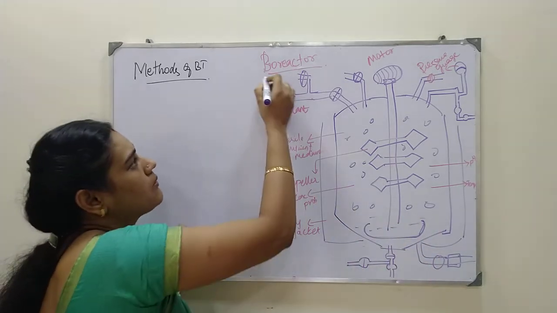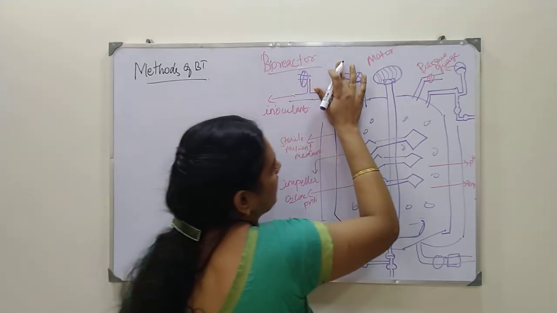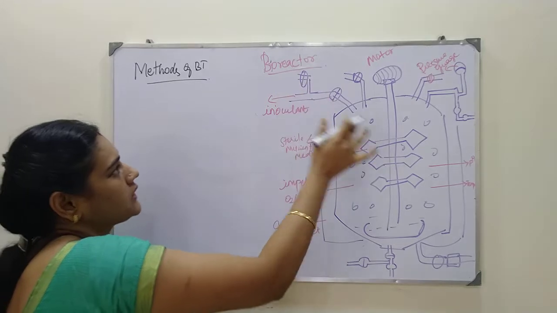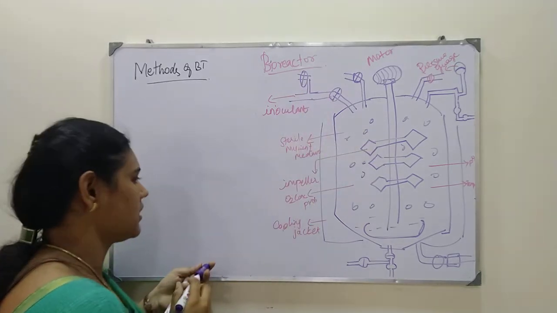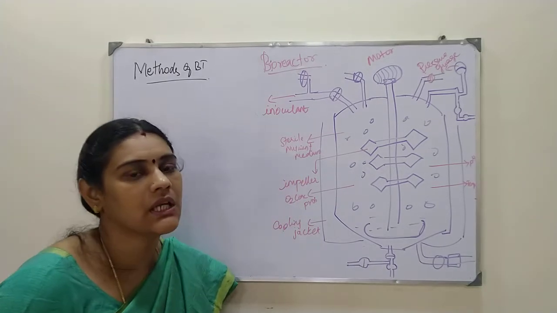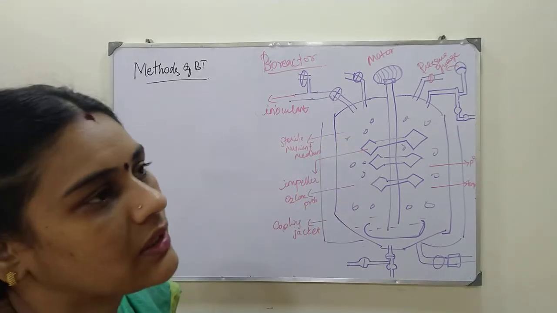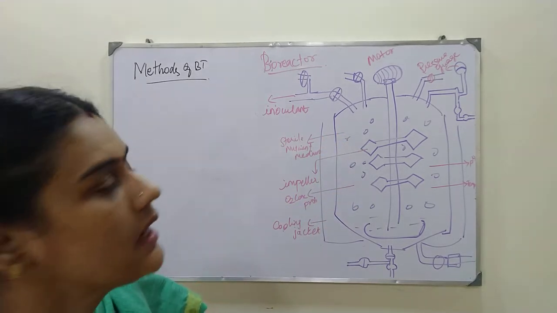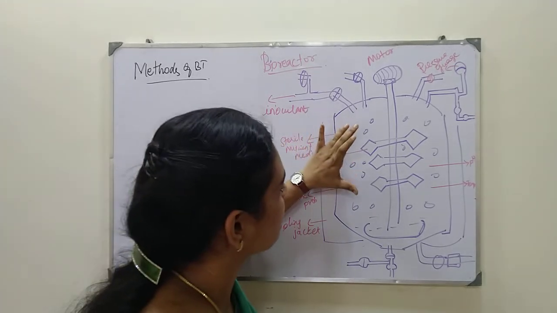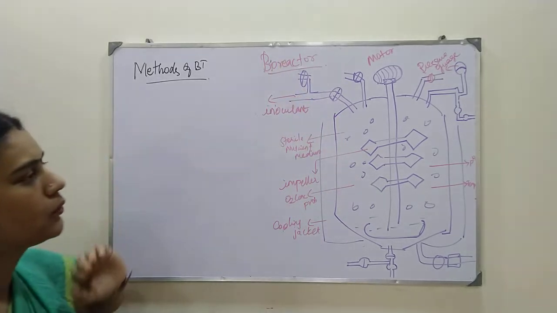It is also called a bioreactor or fermenter. This method is very important, and it is a biological process, a metabolic process. I told you that after digestion and absorption you will have the metabolism process. Like this, the metabolic process takes place inside the container or vessel, called a fermenter or bioreactor.